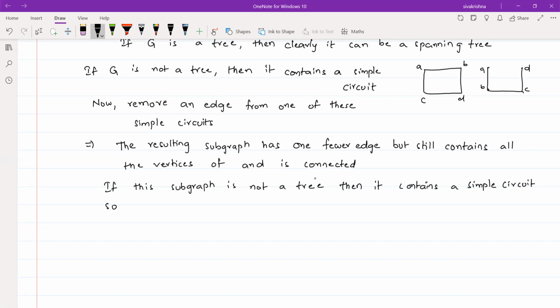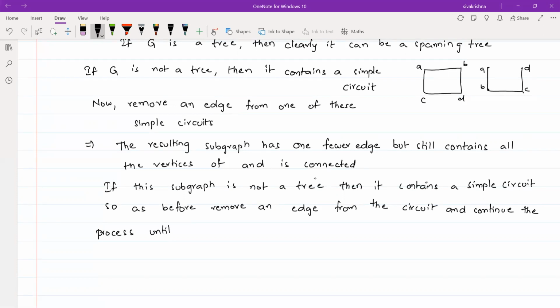So as before, remove an edge from the circuit and continue the process until no simple circuit remains.